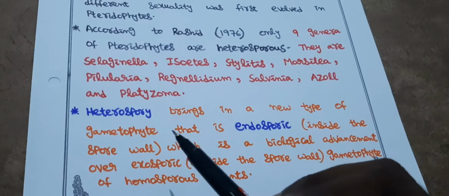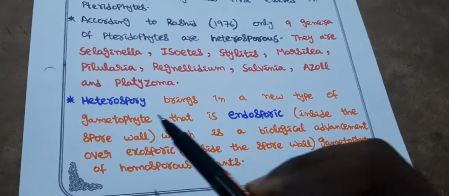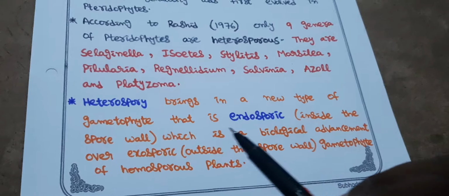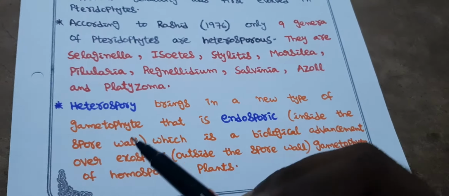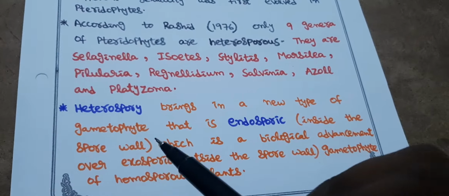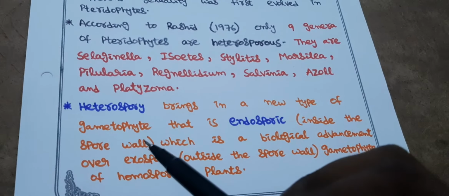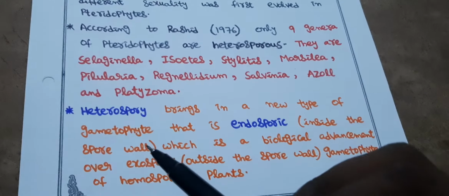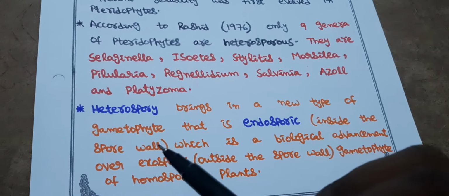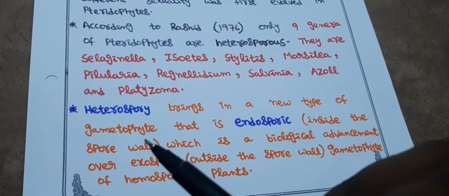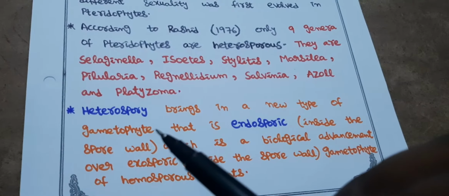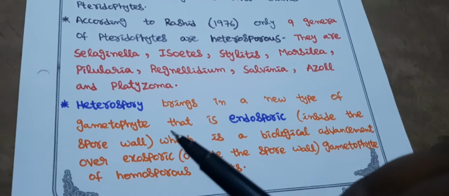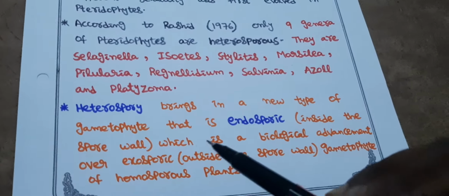Next, heterospory brings in a new type of gametophyte, that is endosporic. Endosporic means inside the spore wall. That means the germination takes place inside the spore wall. In the homosporous condition, exosporic is seen. In that exosporic condition, the germination takes place outside the spore wall, which I'll tell you later.